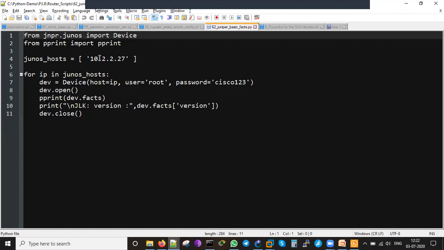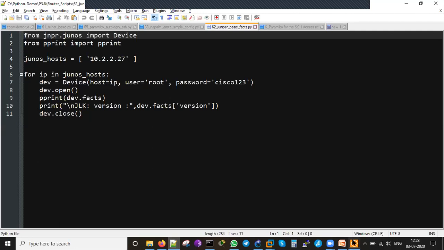Then the Juniper host is 10.2.27. That is the IP which is configured in the Juniper. And I have to write this script to bring all this information. So device IP, device host is IP. Then I can just say root is the username and the password is Cisco123. Open the device and get the facts, that is nothing but the device facts. So I need to run this command to get this information. Then after getting that version information, I'll be closing this. Yes, you are clear about this one.